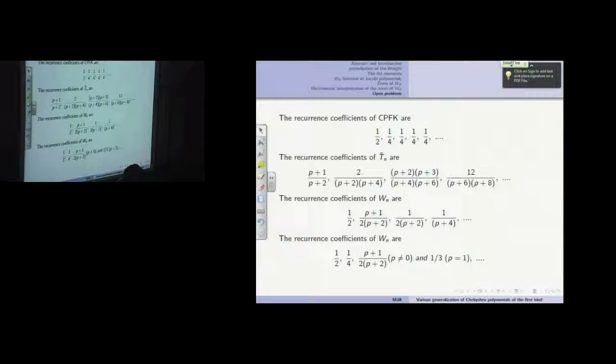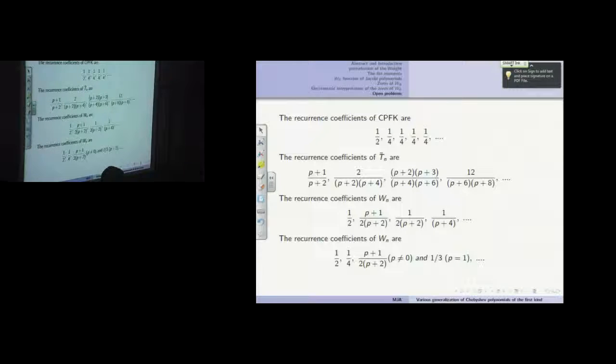In the same way, you consider the problem of electrostatic equilibrium of some charges, and the equilibrium positions of these charges are the zeros of the polynomials. Exactly, this fact is related to Jacobi polynomials and every classical polynomial.